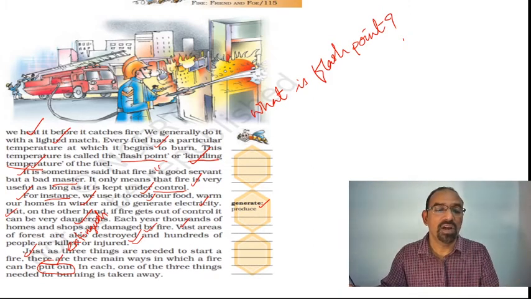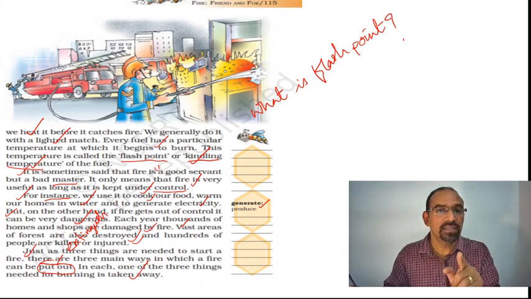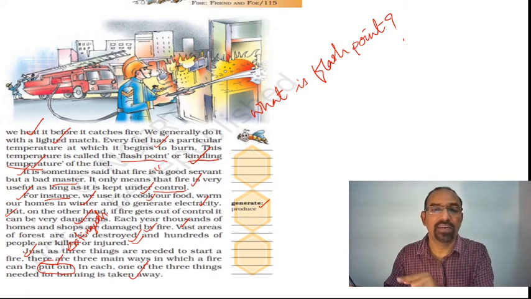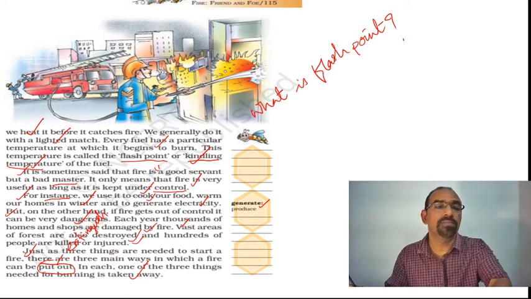In each, one of the three things needed for burning is taken away. That is, one of the things needed for burning should be removed. Then the fire can be controlled.